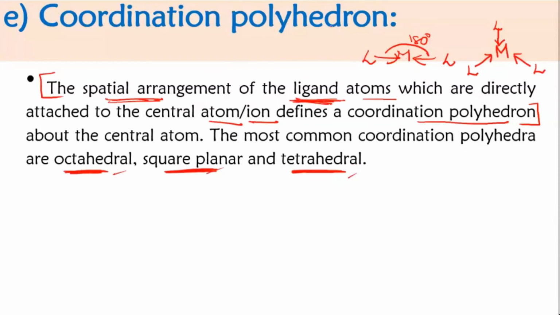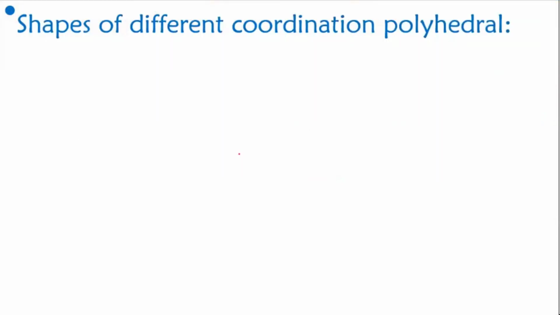For this you should remember chemical bonding. Most of the structures we are going to discuss from there itself. Let's see the different spatial arrangements. First one I will take with 4. If there are 4 ligands, the common one you remember, students, is methane.